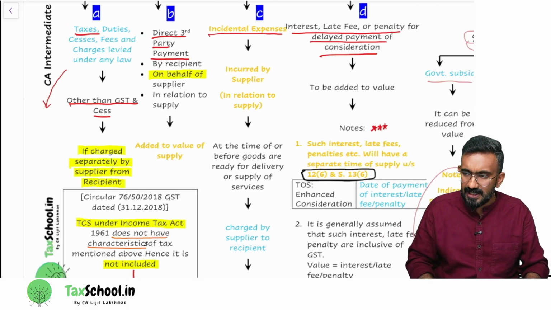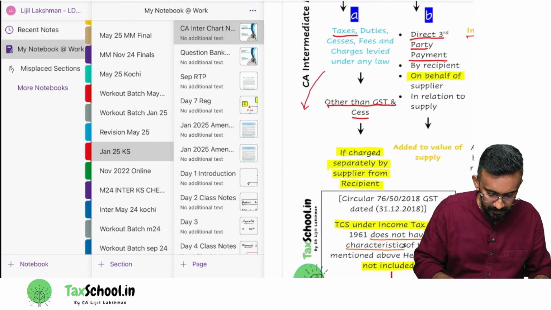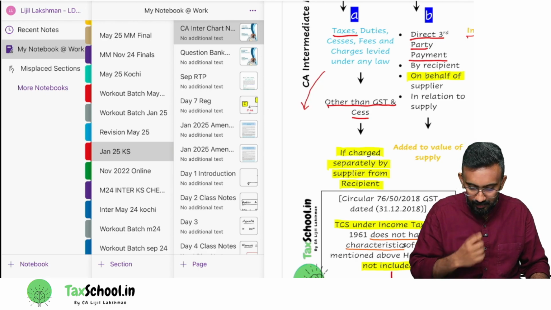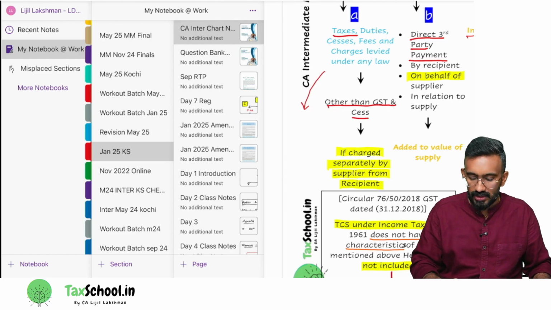What are the incidental expenses that are generally tested in the exam? This example is very important for you. Let's look at the structure.